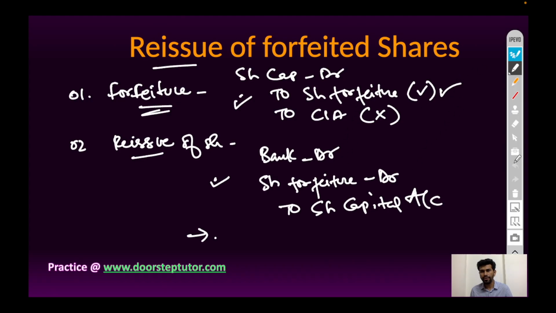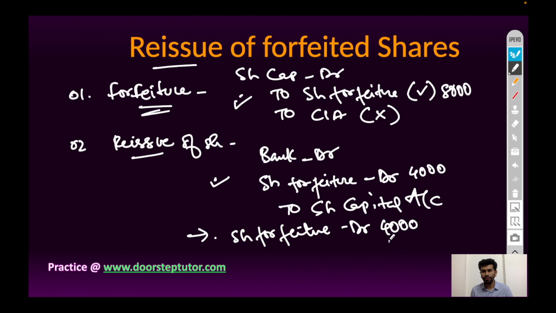If share forfeiture is credited with 8,000 and share forfeiture debited is 4,000, then the difference will be share forfeiture account debit 4,000 rupees. This 4,000 rupees is difference between 8,000 and 4,000. So it will be debited to capital reserve account.